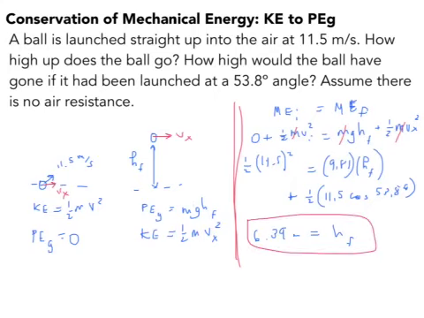So that's interesting. It is significantly less than if we just launched it straight into the air, which is what we expect. That makes sense in terms of our everyday life. If you launch something at an angle rather than straight up, then it's not going to go as high. So that's what this says. And that's how you solve.